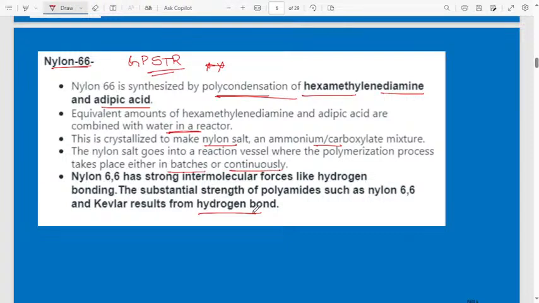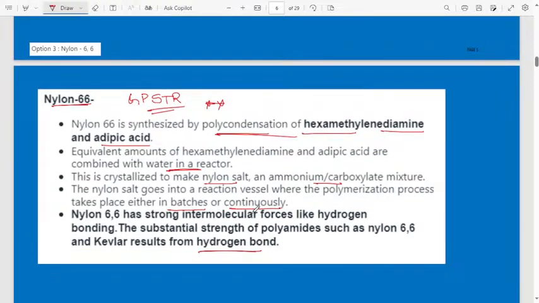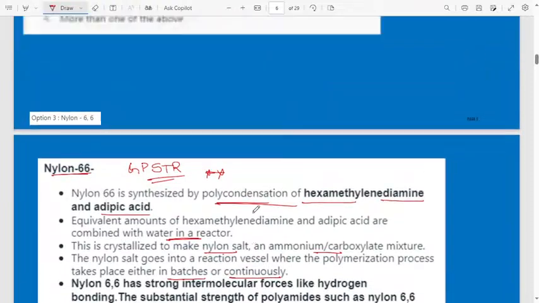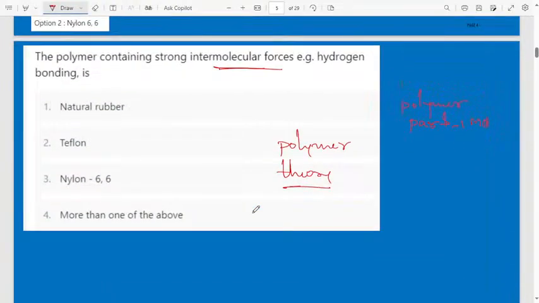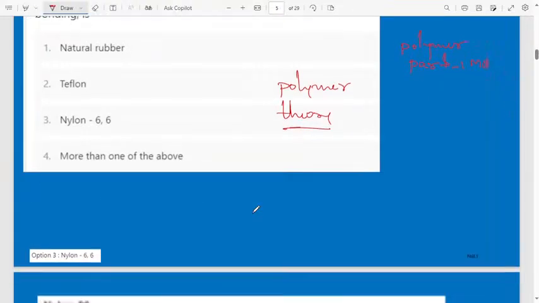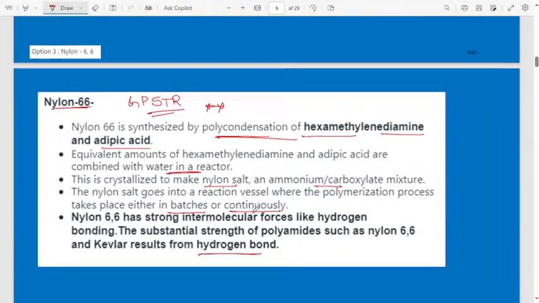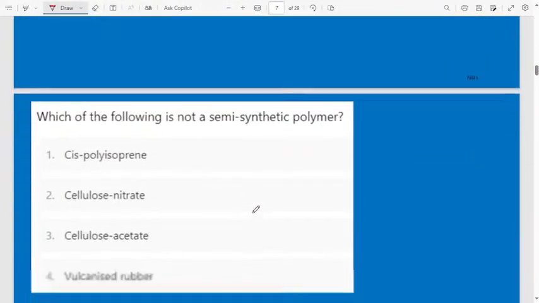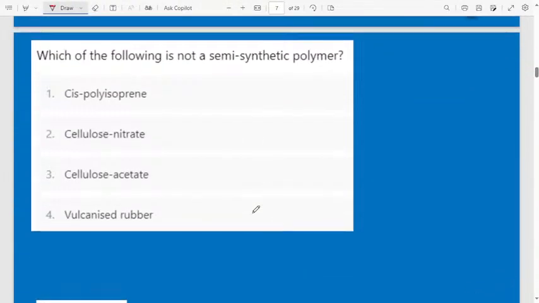Then in this synthetic fiber, you can identify hydrogen bonds between the nylon chains. That's why the correct answer for this question is the polymer containing strong intermolecular forces, for example hydrogen bonding, as in nylon 6,6. Let us move to the next question.